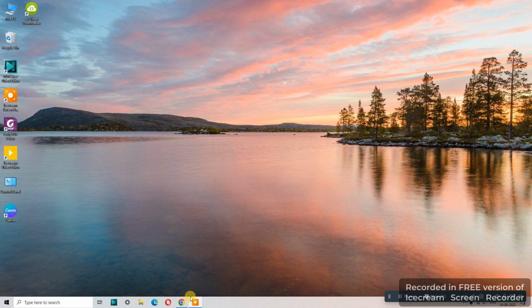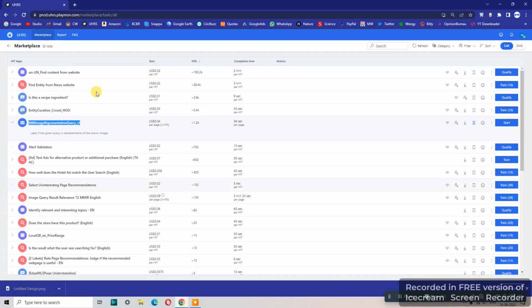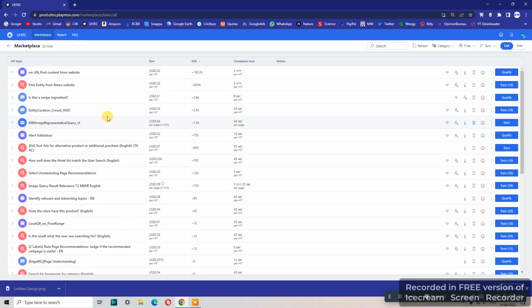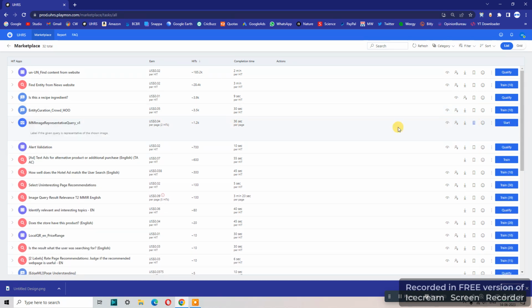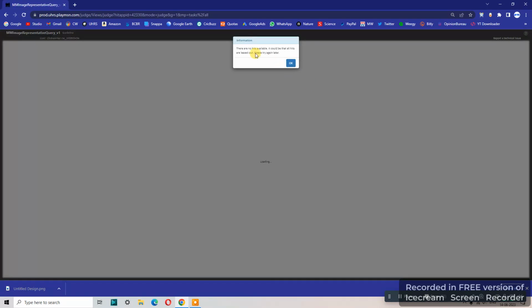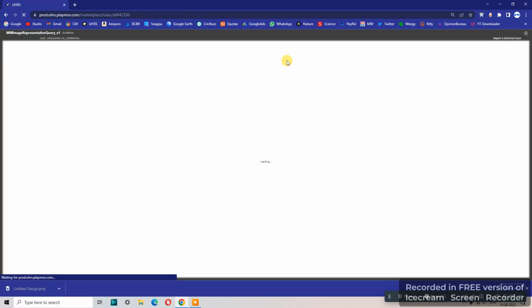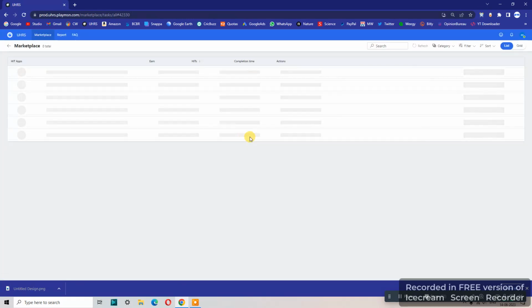Hello, welcome guys. Today we will talk about one HIT tab that is not giving results. So you can see here that's MM Image Representative Query version 1. Can you see this? I already qualified for this HIT tab, but when I click on start, when I try to judge this, it says there are no hits available. It could be that hits are all listed out. Please try again. But I'm trying this for a few days, but I'm not getting any result of this.